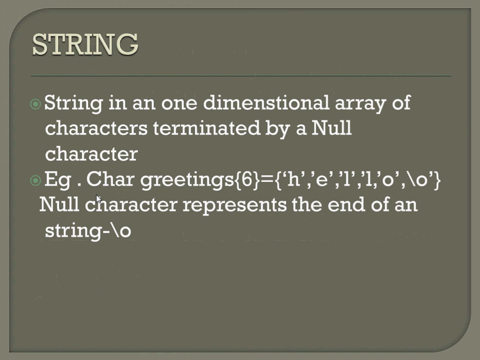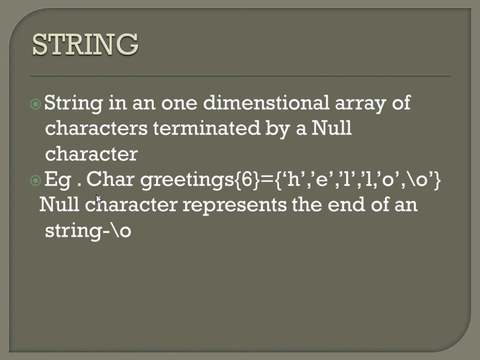Next, strings. Before that, we must know what is a string and what is an array. An array is a homogeneous data type. A string is not a homogeneous data type. We can store any types of data: characters, null characters, integers, alphanumeric characters, whatever it is, in the string variable. A string is always terminated by a null value.